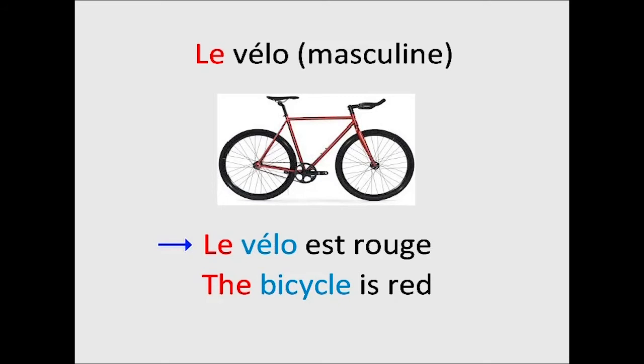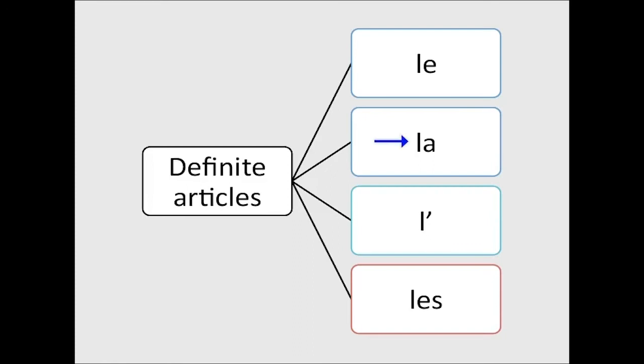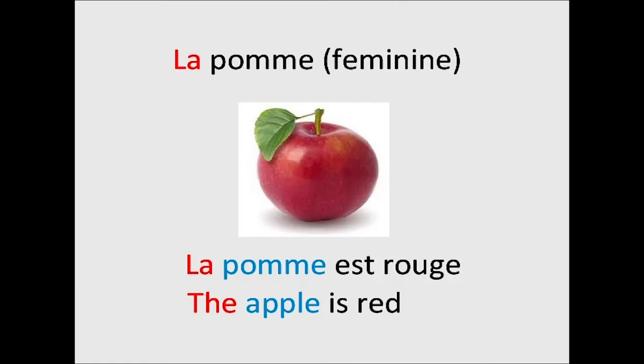Let us now look at the English equivalents of this sentence. The bicycle is red. When we compare these two sentences, we find that the word the in English is equivalent to the word le in French. Let us now look at the definite article la. La is placed before a feminine noun. For example, la pomme, la pomme.